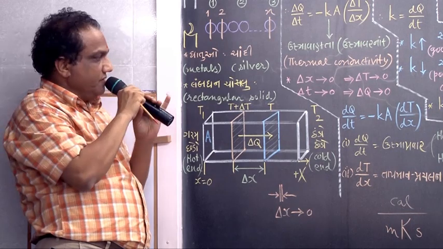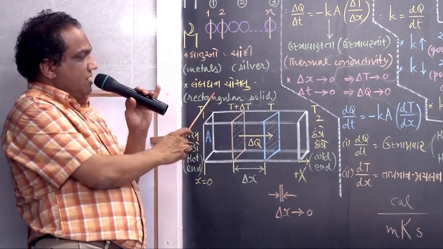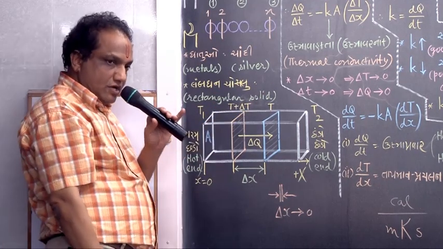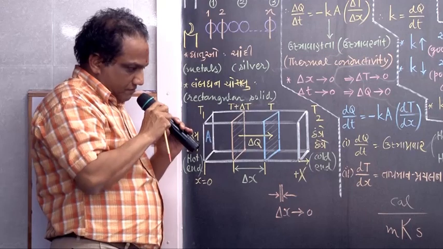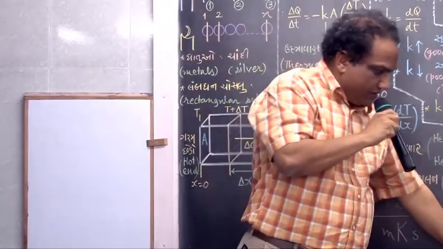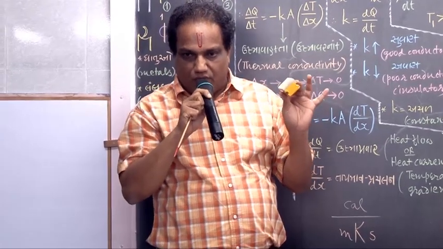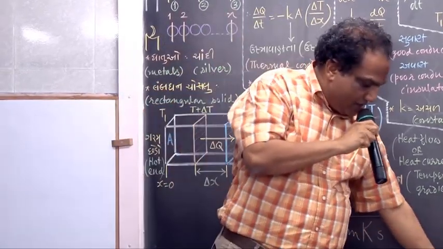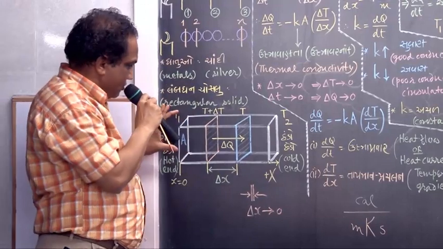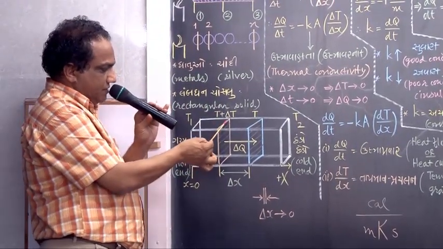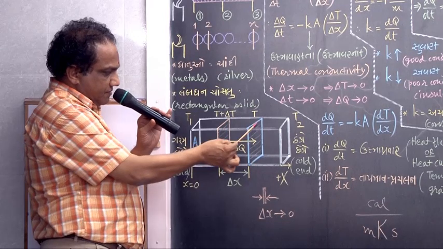Okay? Fine. Look here now. Consider a rectangular solid. This is the shape. Now here, in this rectangular solid, I have taken two parallel cross sections, this and this.